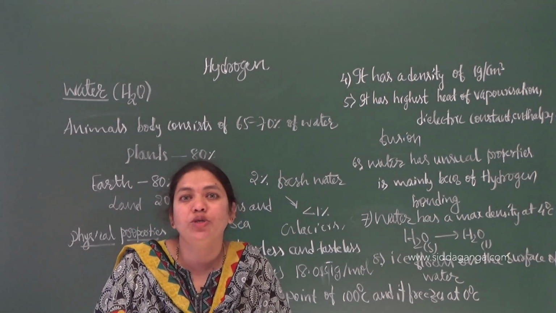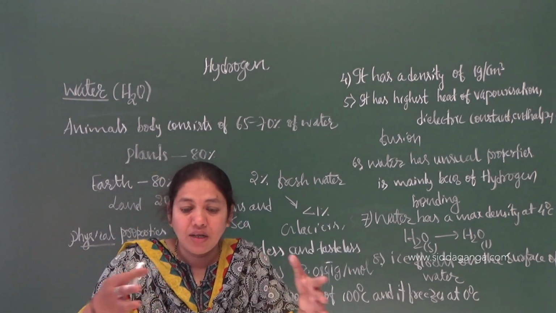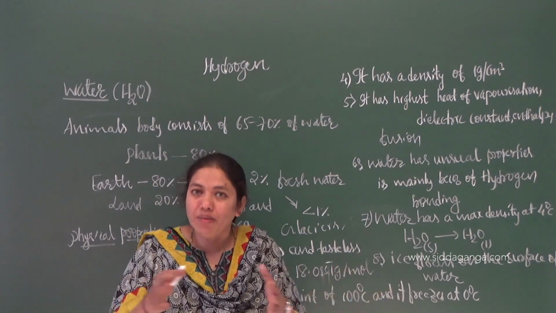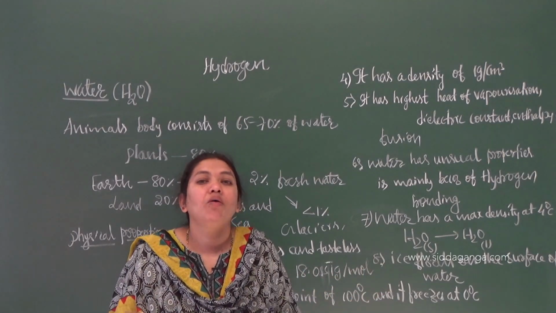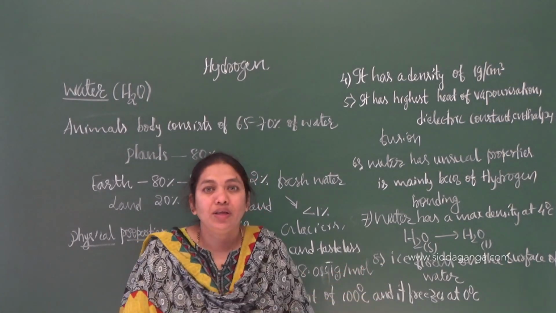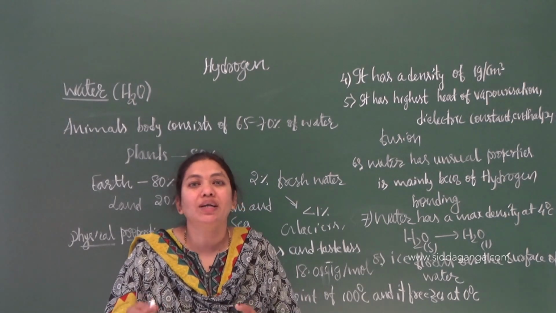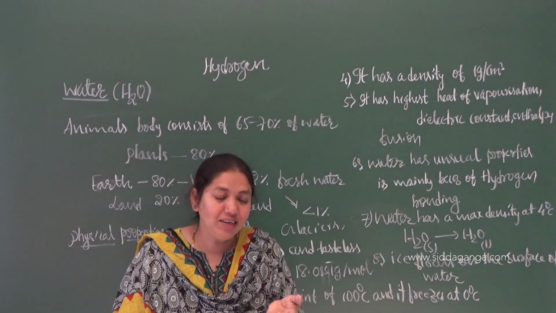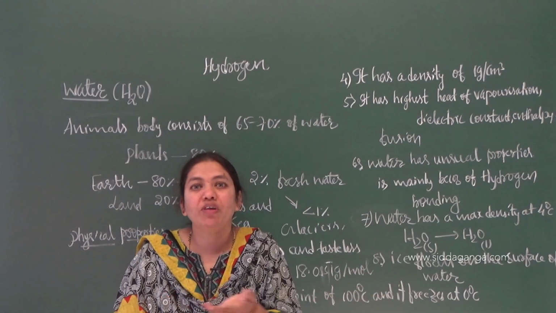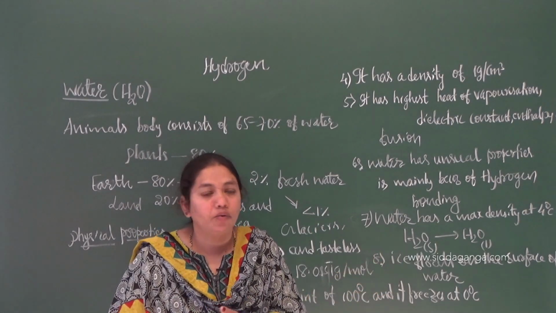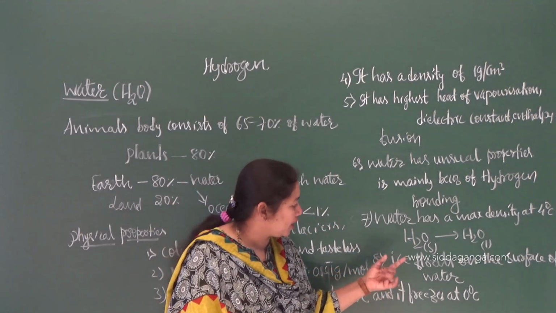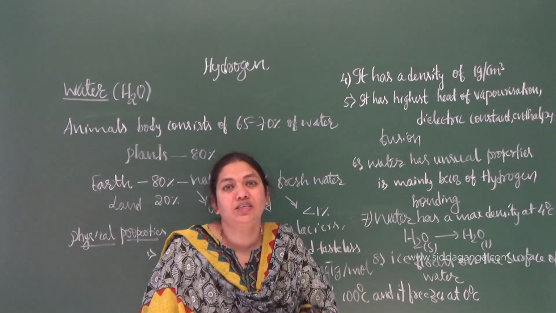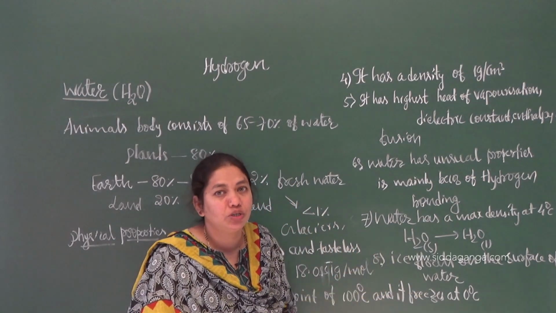More hydrogen bonds are present, so the molecules are away from one another. There will be gaps between the molecules, which leads to a decrease in density. If density decreases, it will float on the surface of the water. Ice floats because of its cage-like, porous structure. That is mainly because of hydrogen bonding.